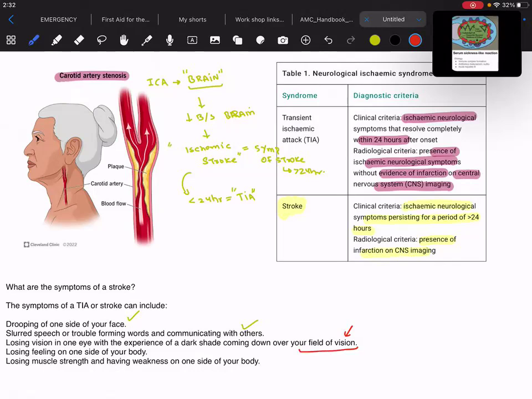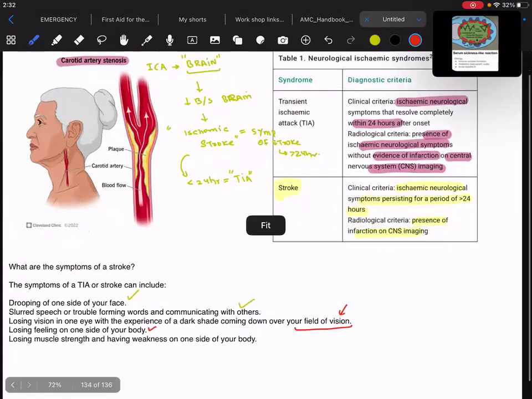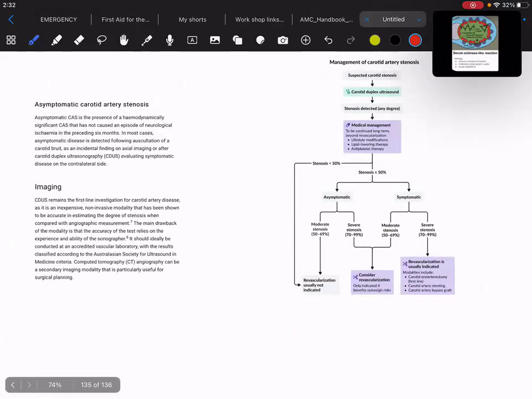Okay, then losing feeling on one side of your body, that is a paresthesia, or losing muscle strength and having weakness on one side of your body, that is what we call paralysis. It could be hemiplegia, sometimes it could be paraplegia also. Now the important point in this patient is none other than the diagnosis and the management part. Diagnosis and management part is again very important for these patients.